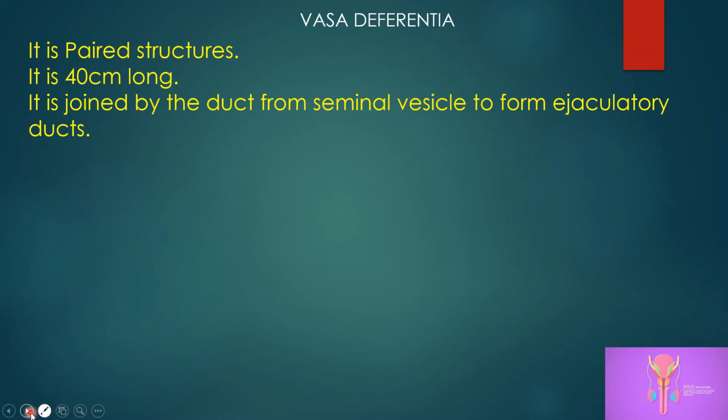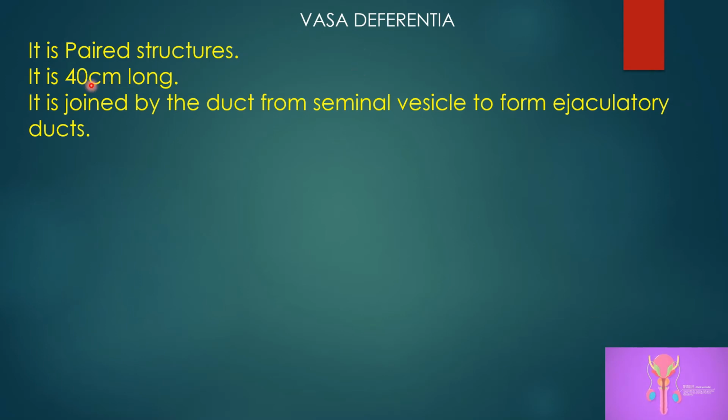Vas deferens. Let us study one by one the structures related to the male reproductive organ. We just completed the testes part. This white wire-like, muscular tube-like structure is called the vas deferens. It is a paired structure: you can see one on the right side as well as the left side, because you have two testes.